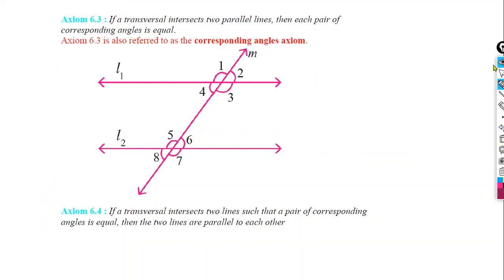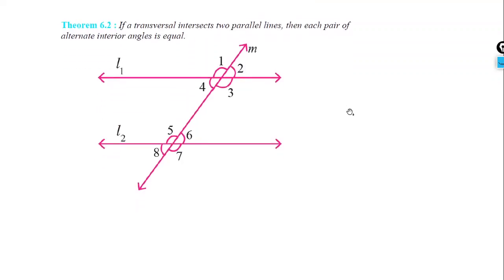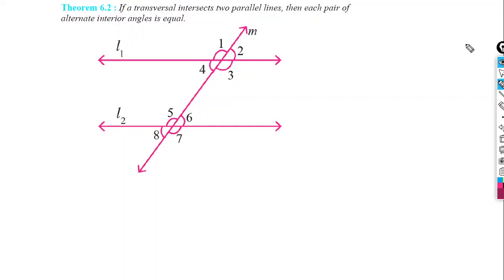Now we will move to some theorems. Let's see. Now we'll move to theorem 6.2. See what the theorem is saying. If a transversal intersects two parallel lines, again same story, a transversal M is intersecting two parallel lines L1 and L2, then each pair of alternate interior angles is equal. Alternate interior angles equal, okay?